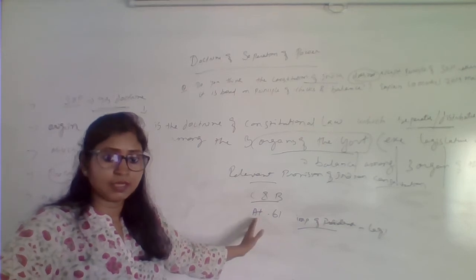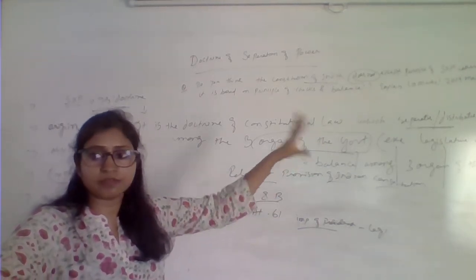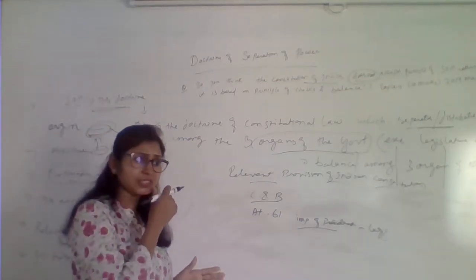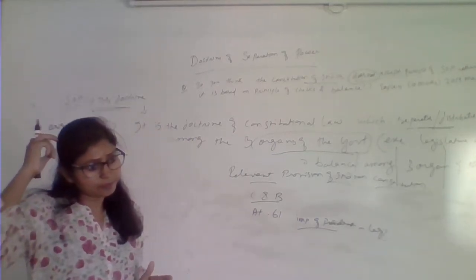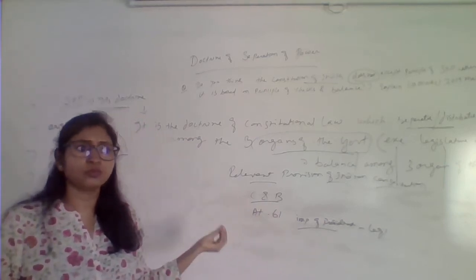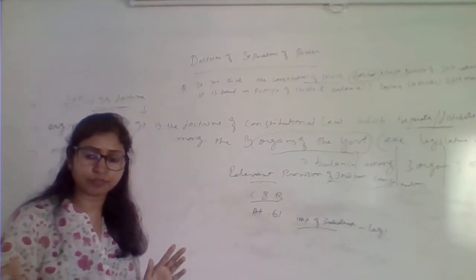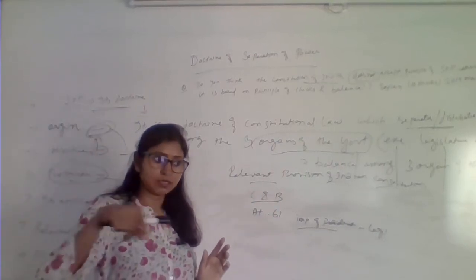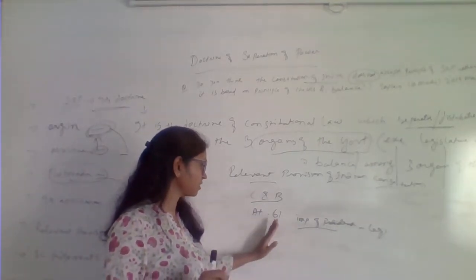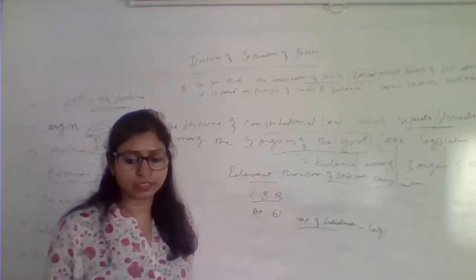So the legislature has been given a controlling power over the executive, checking the power, so that the executive does not become tyrannical, authoritarian, or overpass the constitutional norms. They have to work within the limit drawn by the constitution. That is what Article 61 gives the legislature: a control over the executive.